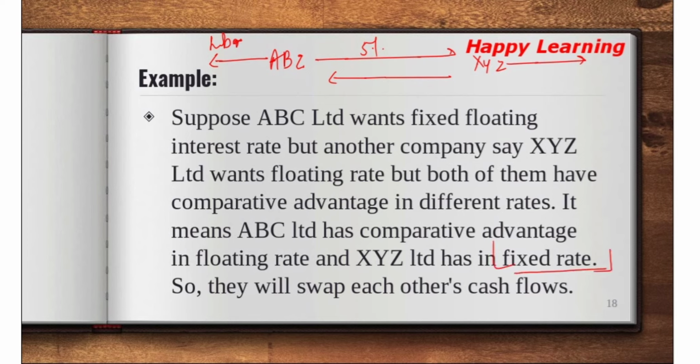Fixed rate. So he is getting comparative advantage at fixed rate, but he wants to give floating rate. So this is how swap agreement takes place. In swap agreement, what they are doing, they are just exchanging the cash flows. What does swap mean? Swap means exchanging something. So here what they are doing, they are exchanging the two kind of cash flows between each other so that they can get the benefit.